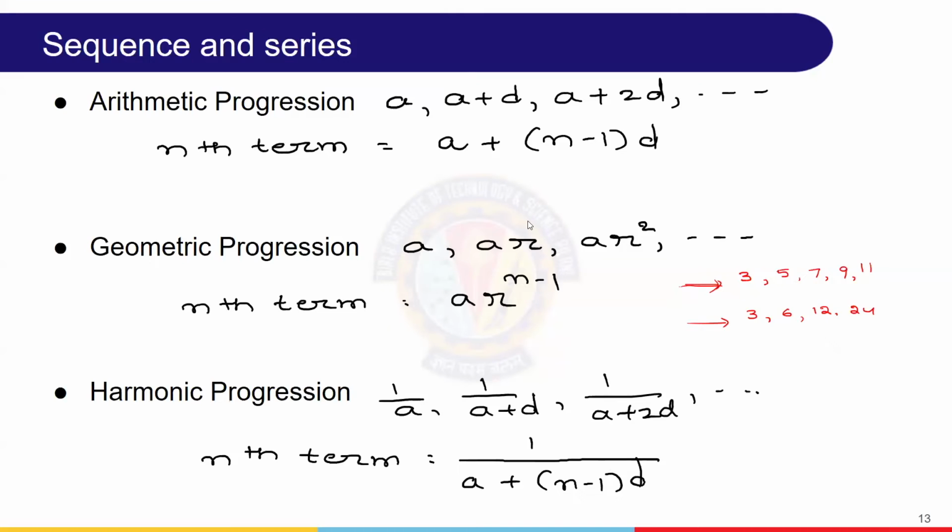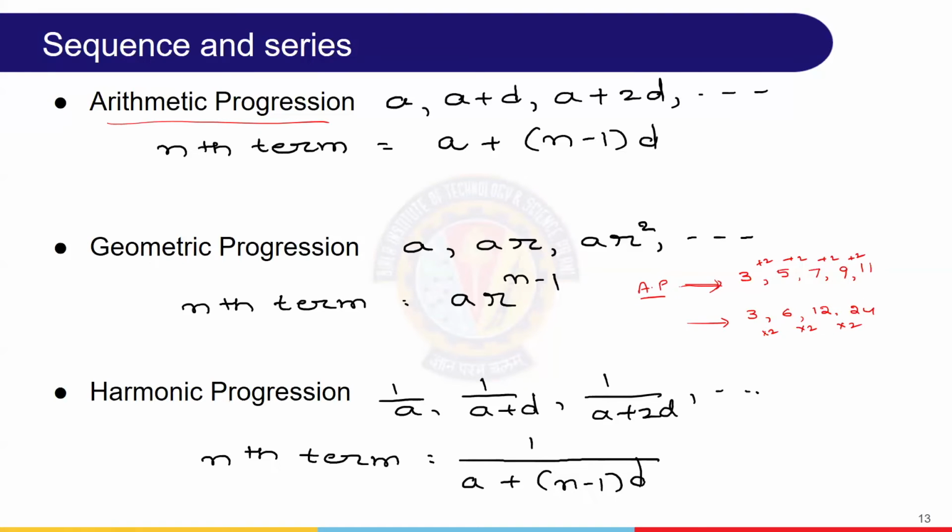First one is addition, second one is multiplication of the same number, right? Suppose you see here, 3 plus 2 is 5, 5 plus 2 is 7, 7 plus 2 is 9, 9 plus 2 is 11. And here it is 3 into 2, 6 into 2, 12 into 2. But there is some name associated. The first one is called arithmetic progression, or AP.